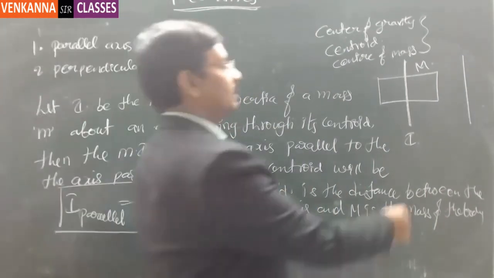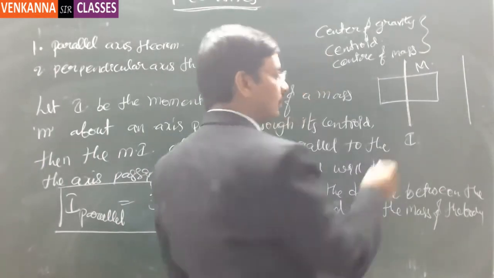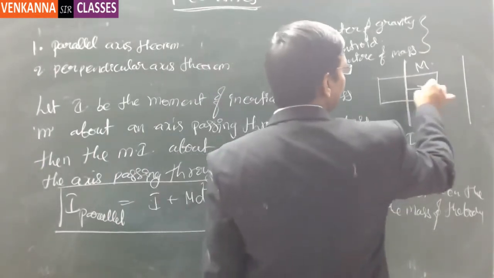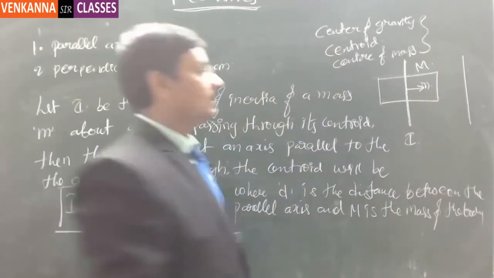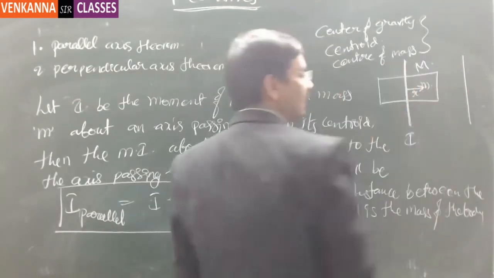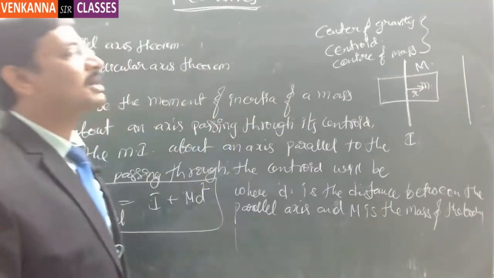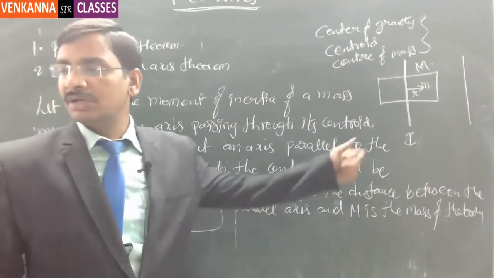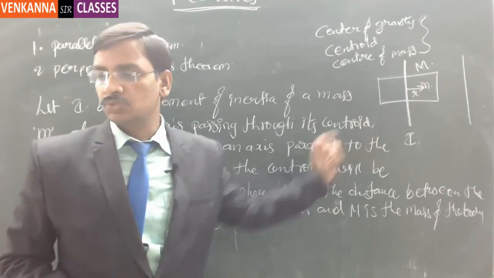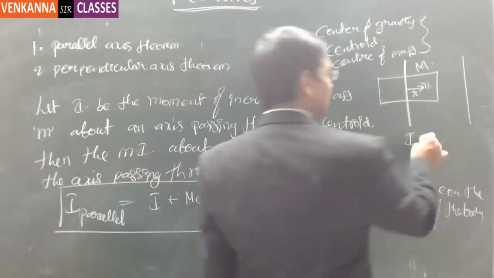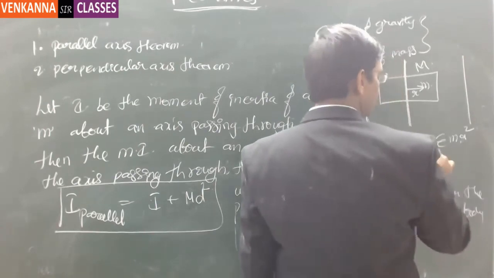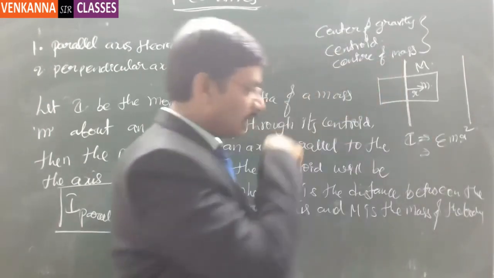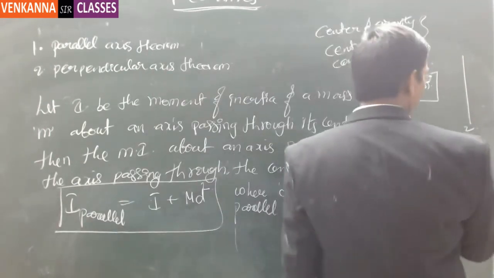We know that the moment of inertia of this is I. So how we got this moment of inertia is that you consider a random particle at a random location, and let us say this is the distance r. Then sigma m r square is the moment of inertia of this body about its own axis. That means I is sigma m into r square.